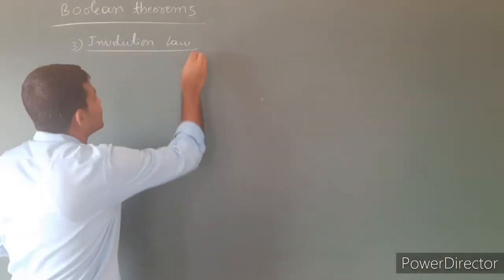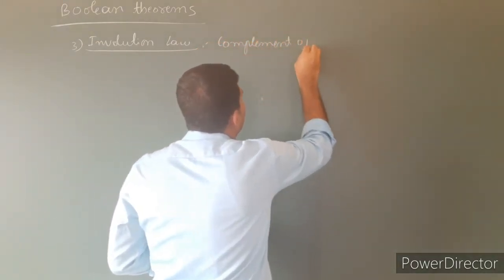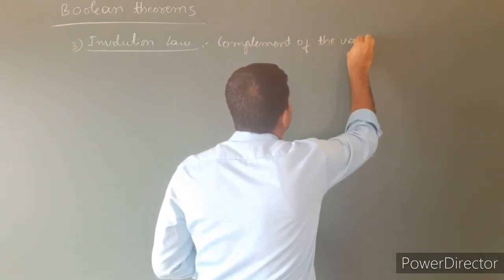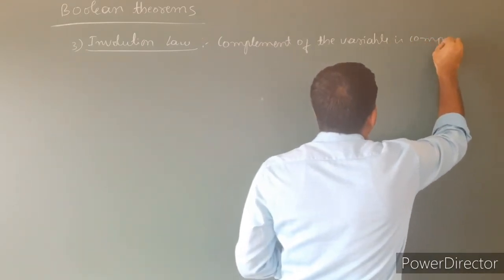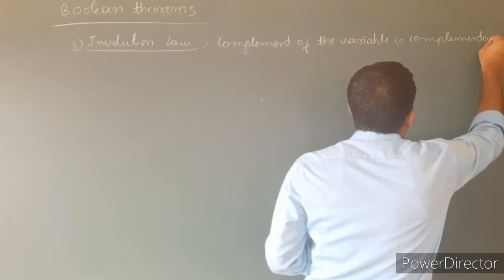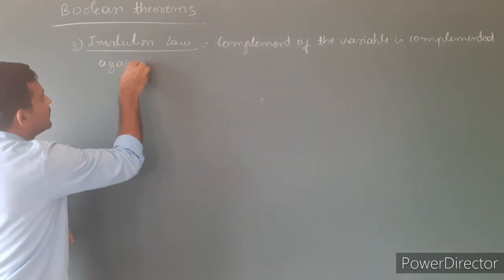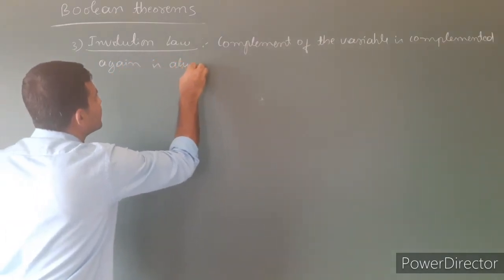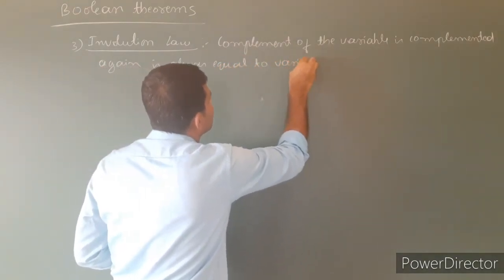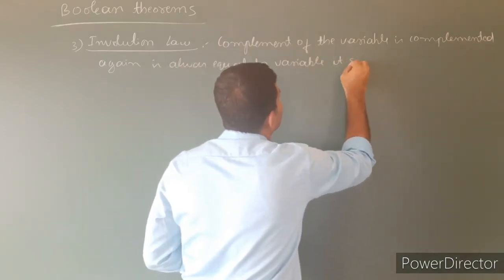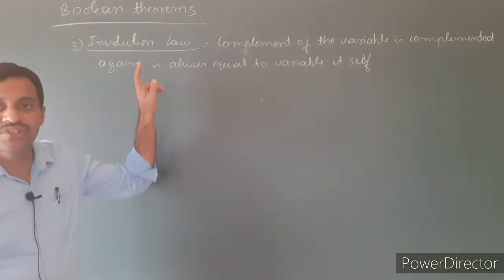See the statement: the complement of the variable is complemented again, is always equal to the variable itself. That is the definition of the involution law.